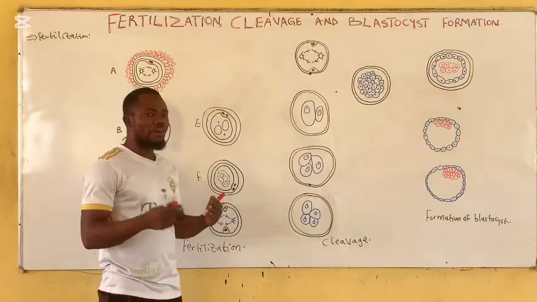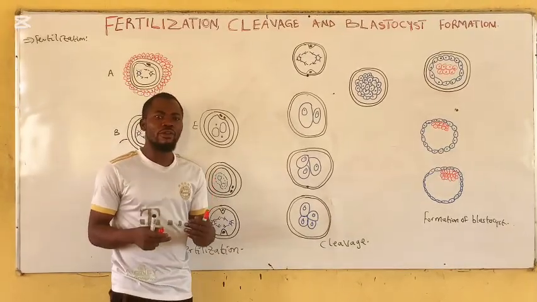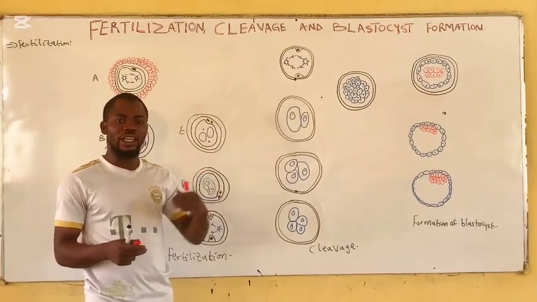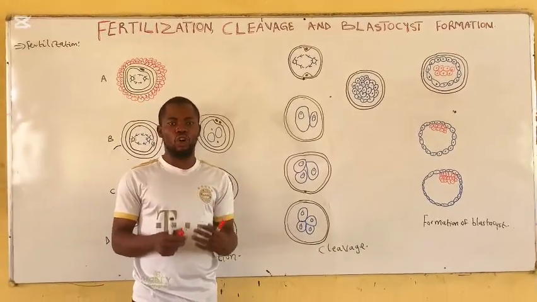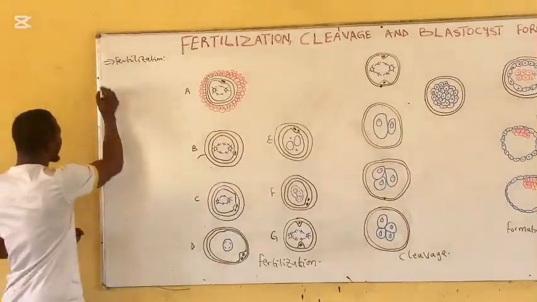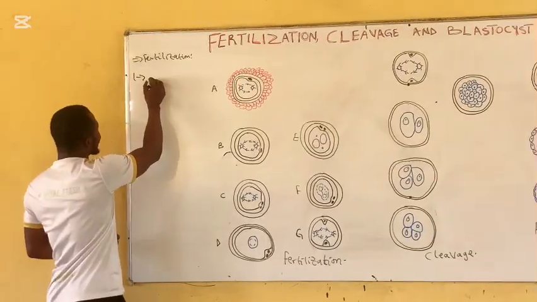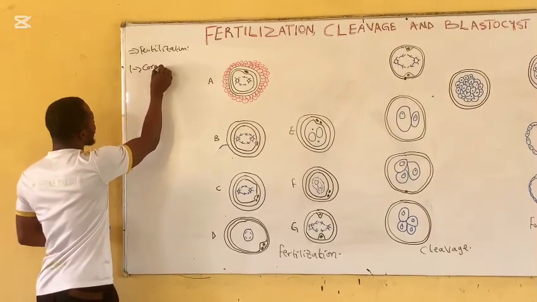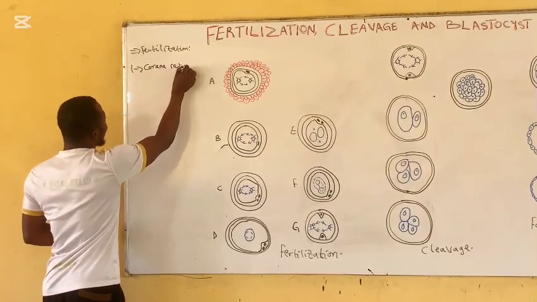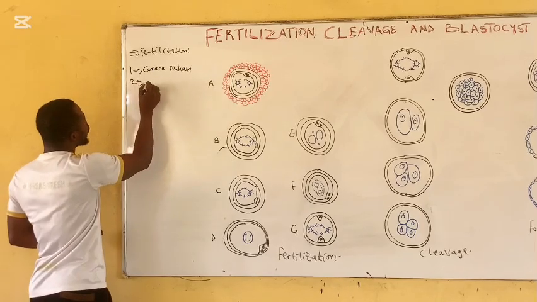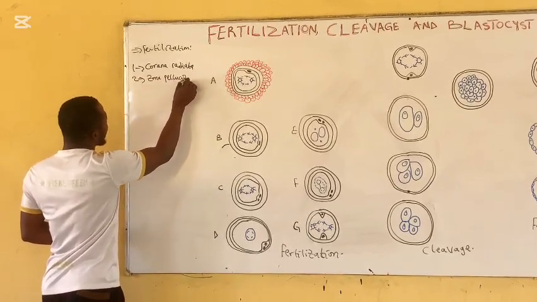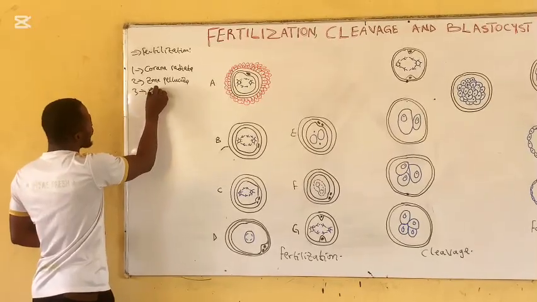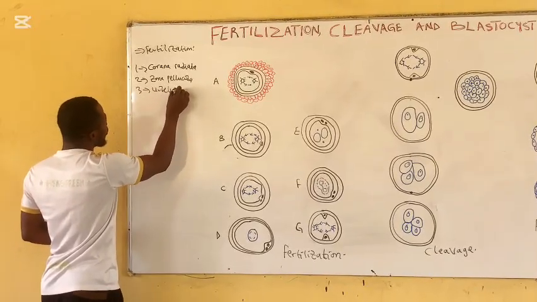After the sperm have reached here, the sperm have to break barriers before it can enter the egg, before fertilization can occur. The barriers include: 1, the corona radiata, 2, the zona pellucida, and 3, the vitelline membrane.